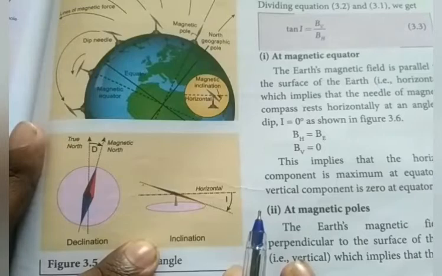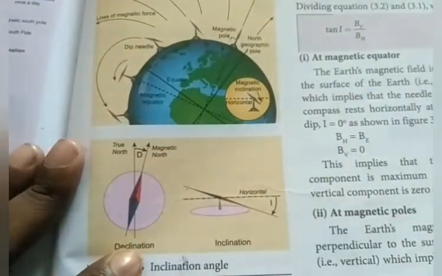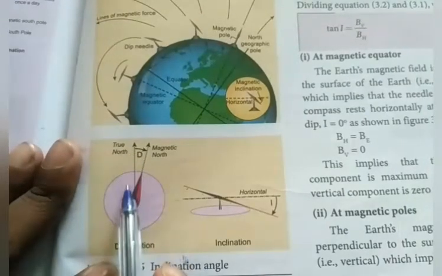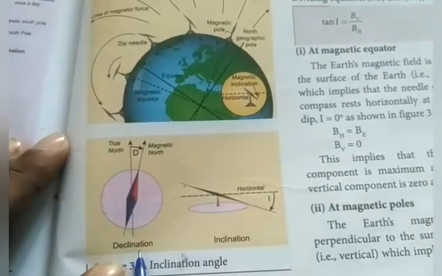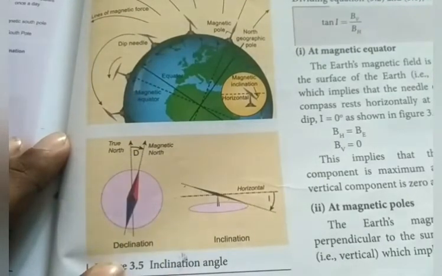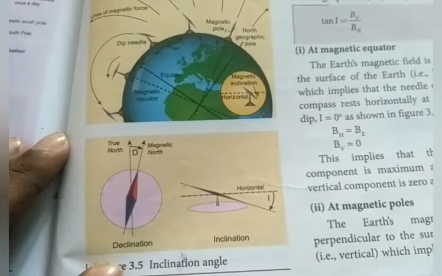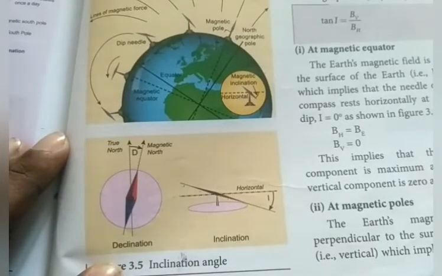The next concept is declination. So what is declination? If you see here, I will show you. This is our true north. As I said already, this is our true north. And this is magnetic north, which is always inclined at an angle of 11.3 degree. So the angle between these two axes is simply known as declination. I hope you saw that video. You will be able to understand it. Clear? Okay, come to the inclination topic.